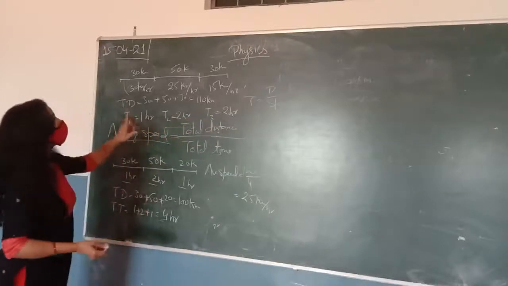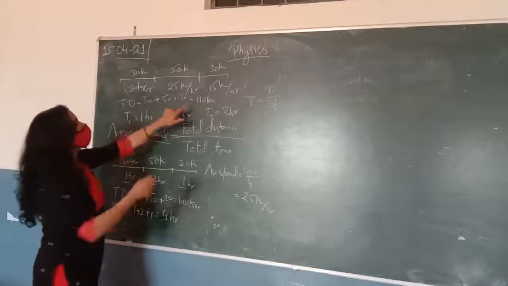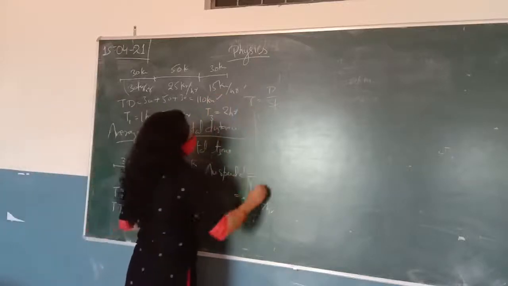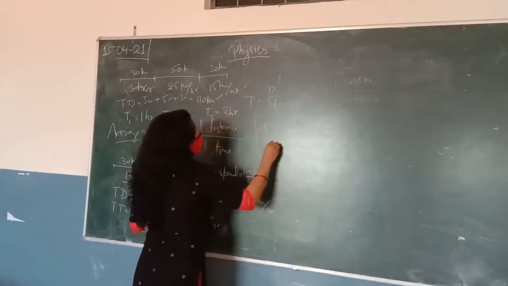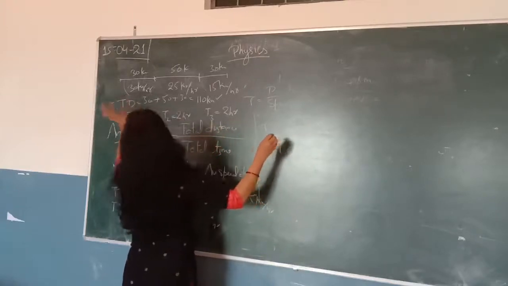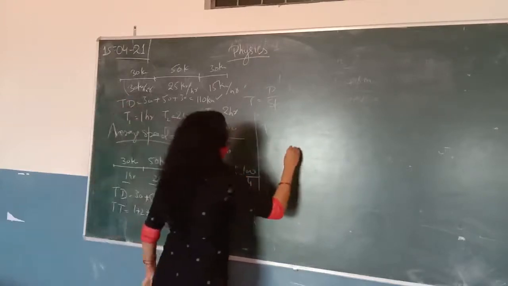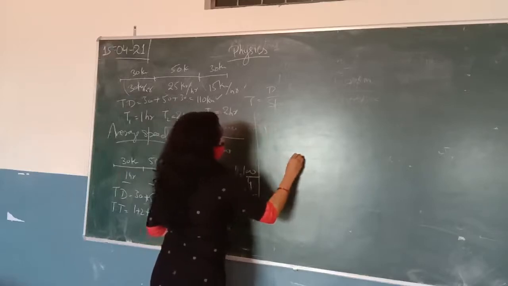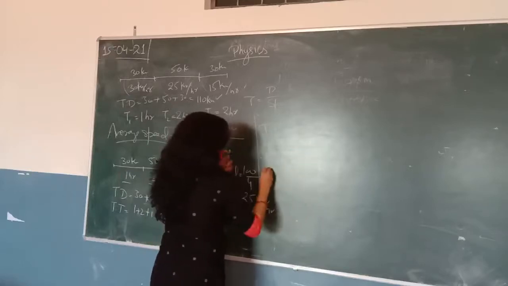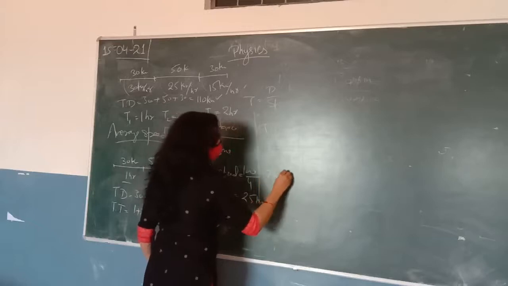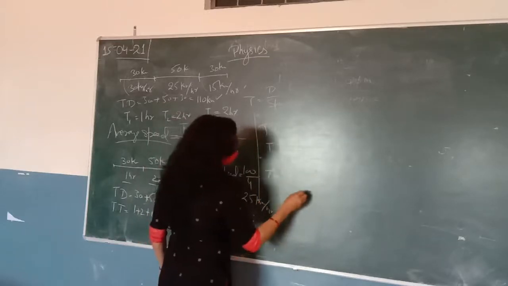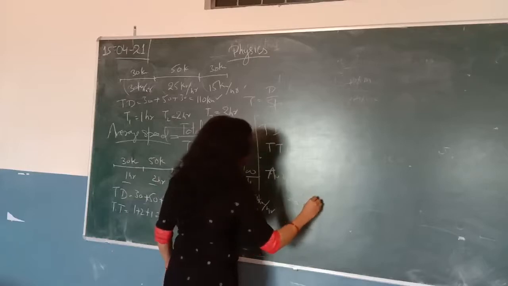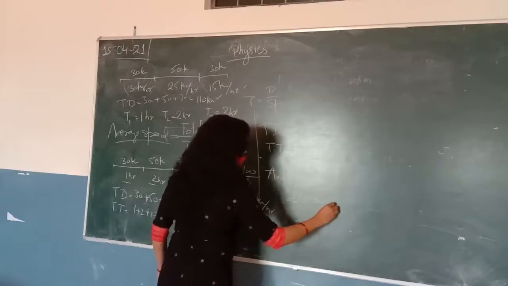So now the total distance is 110 km. I am writing here, total distance is 110 km. And what is the total time? It is 1 plus 2 plus 2, that is 5 hours. So average speed will be total distance upon total time. It will be 22 km per hour.